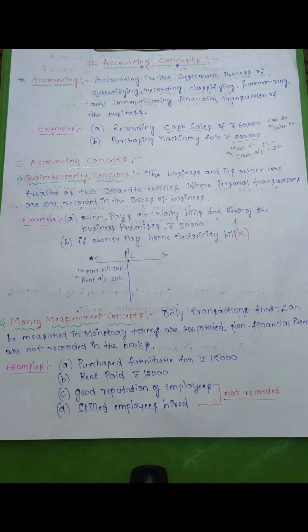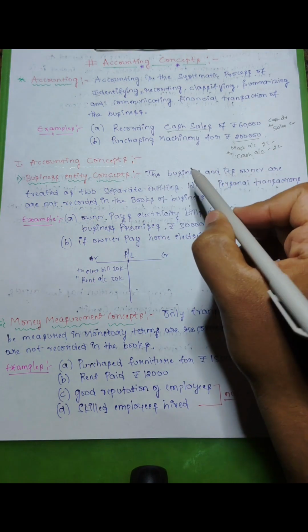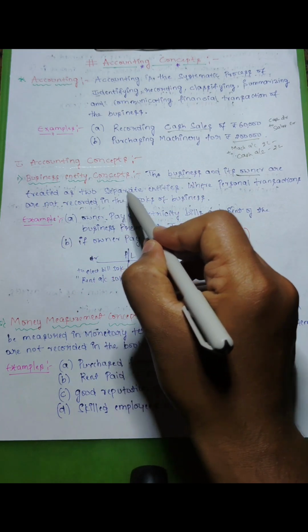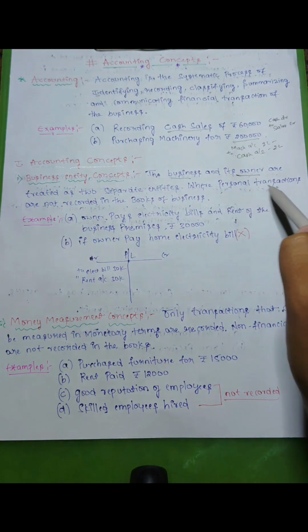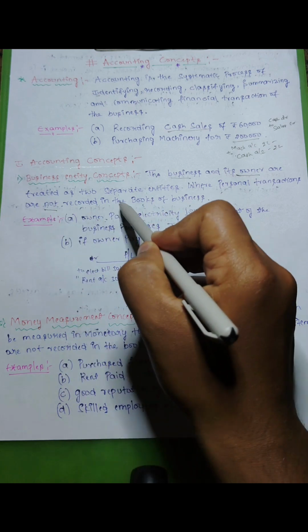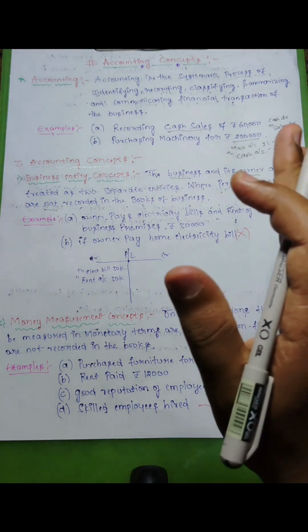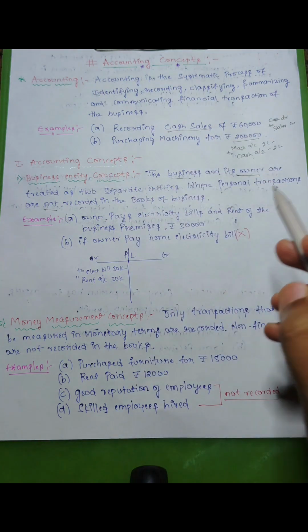Starting with accounting concepts, the first one is the business entity concept. In this concept, business and its owner are treated as 2 separate entities, where personal transactions are not recorded in the books of the business. It is very simple. If the owner incurred any expenses and that expense belongs to the business, you record it in the books of account. If the owner incurred his personal expenses, that should not be recorded in the books of account. That is all this concept says.